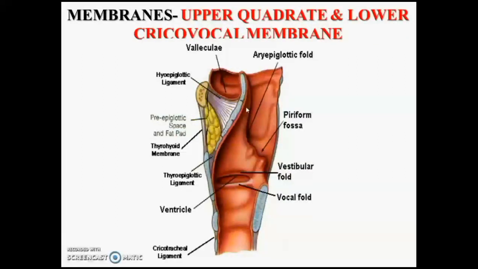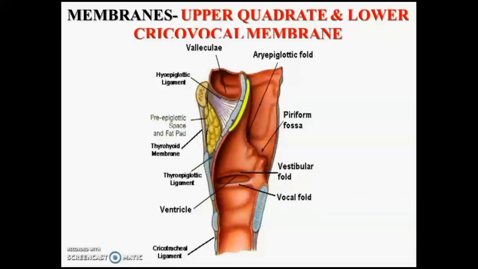The quadrate membrane is named depending upon its shape. You can see it is roughly quadrilateral, having the superior border and anterior border. You can see the anterior border there, attachment. This is the superior attachment of the quadrate membrane, and the upper part of the quadrate membrane is forming the aryepiglottic fold. The aryepiglottic fold is nothing but the upper border of the quadrate membrane.